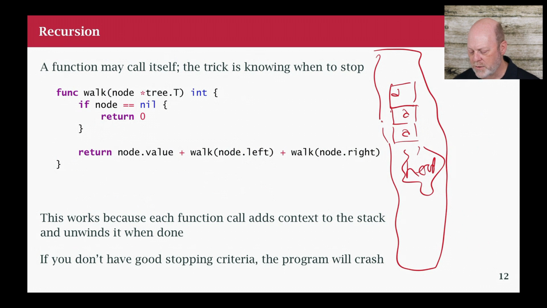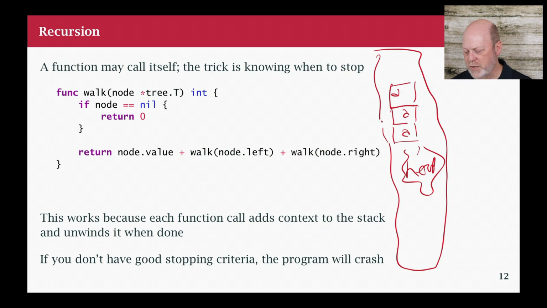So the only catch to recursion is, it's just like a loop, right? If I write a for loop, my for loop needs to stop. I need to get to some condition where we stop. And if I'm doing recursion, the same thing. I have to have a stopping condition.